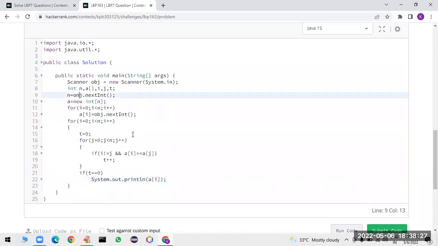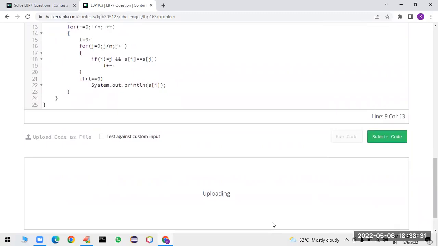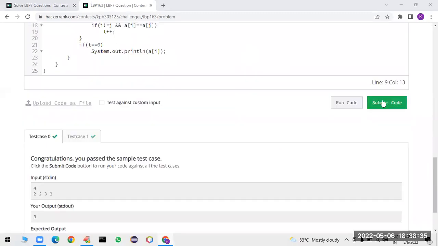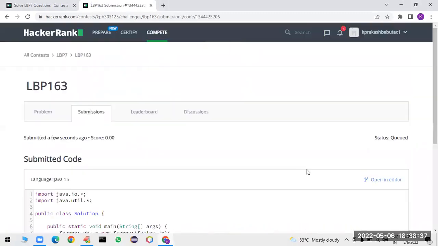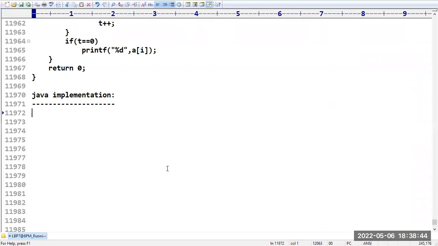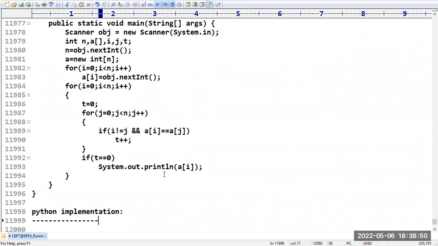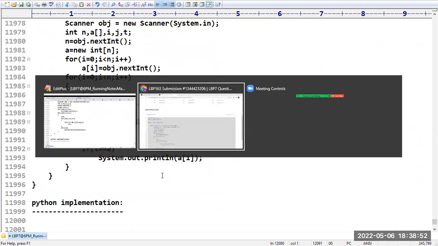One minute, obj.nextInt. Yes, all the test cases are satisfied. So this is how you can implement it in Java. Next, I want to go for the Python implementation. How can you solve this program in Python? Let us have a look.